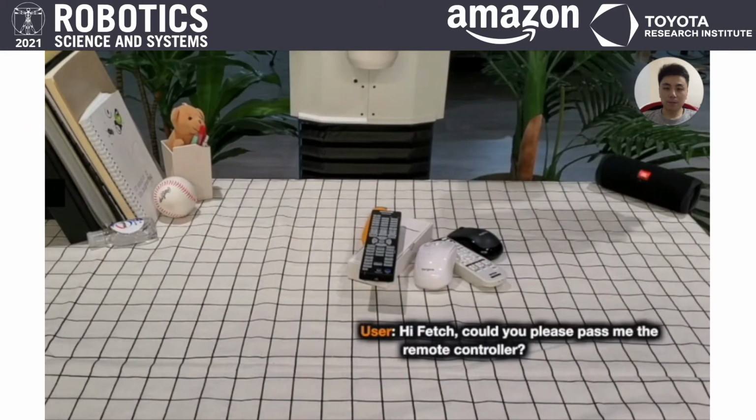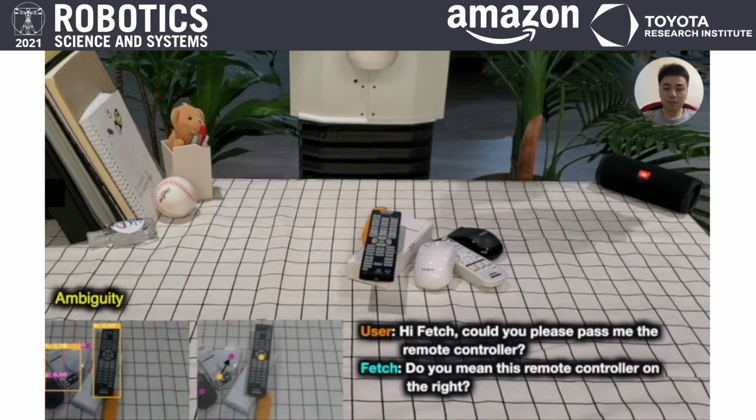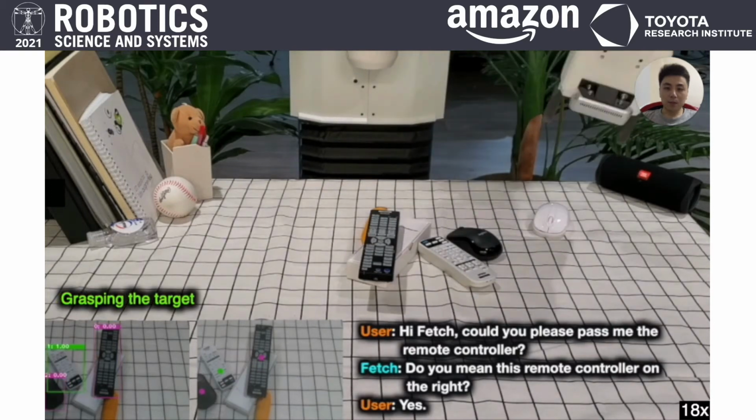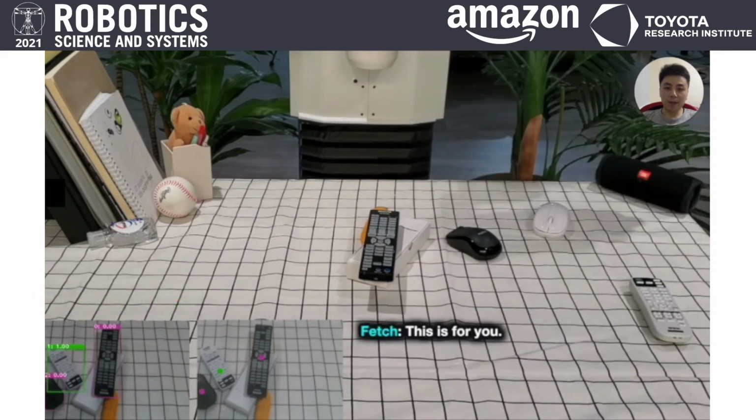Hi Dutch, could you please pass me the remote controller? Do you mean this remote controller on the right? Yes. There is ambiguity, so the robot will ask a human to confirm which one. This is for you.